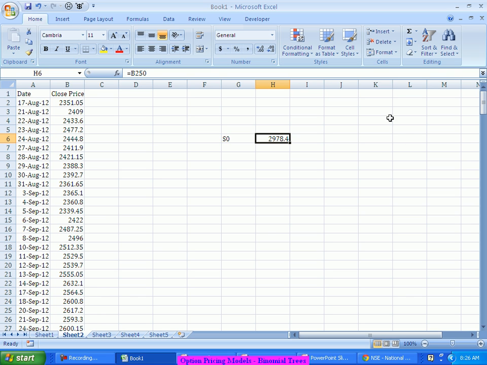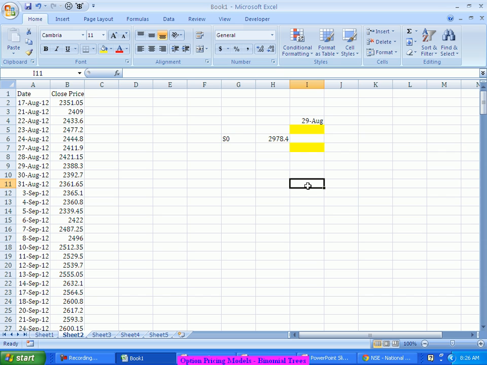Now what I am saying is I will find out one number here, which is for 29th August. I will try to find out what could be the price if it goes up, and what could be the price if it goes down. Because it is taking only two states, up and down, we call this a binomial tree.